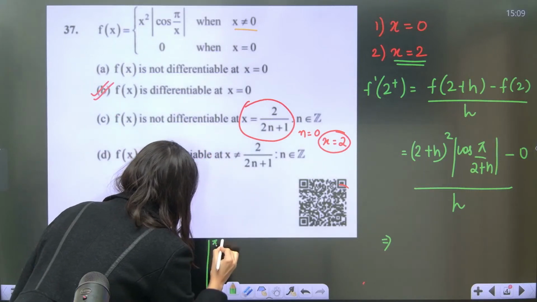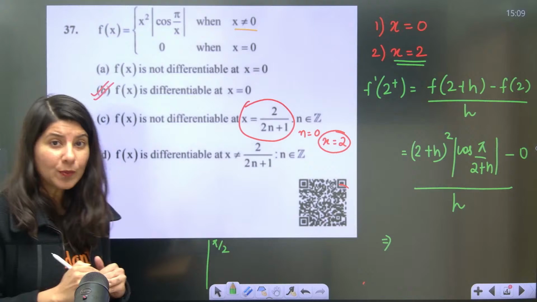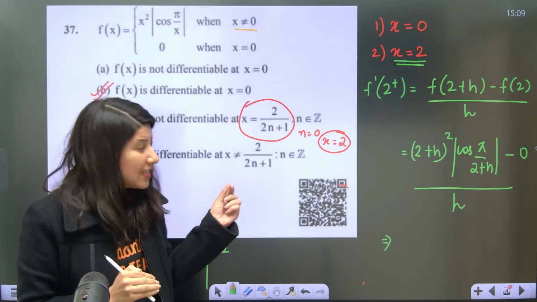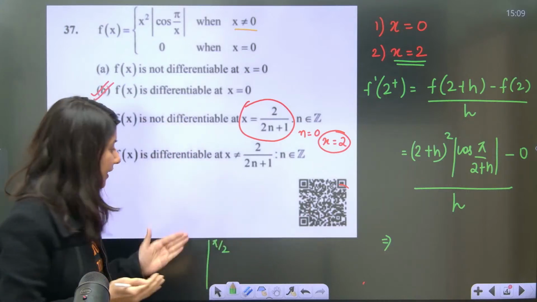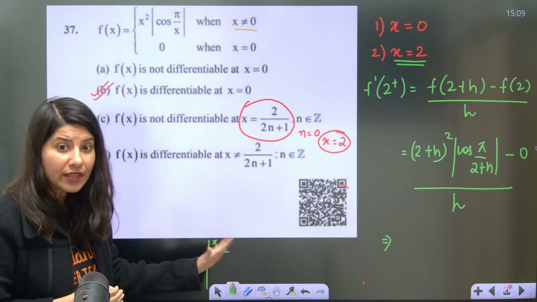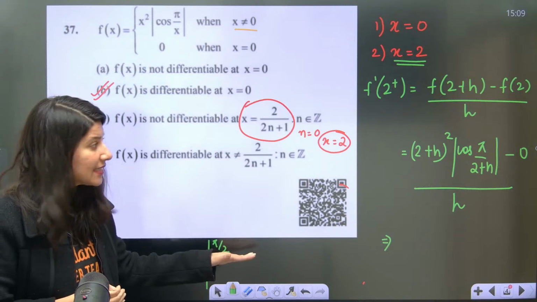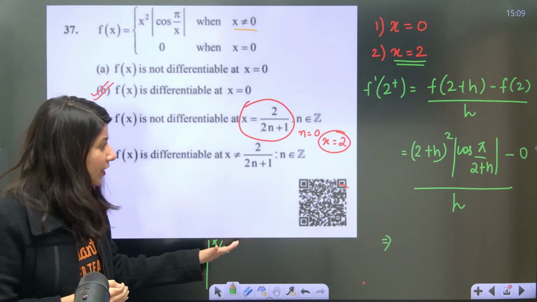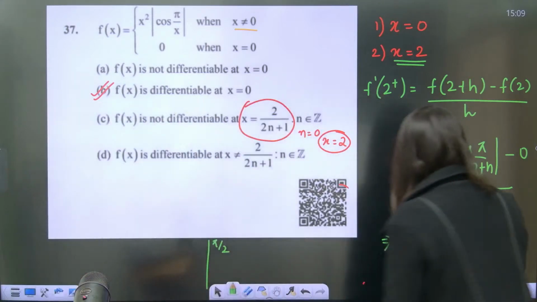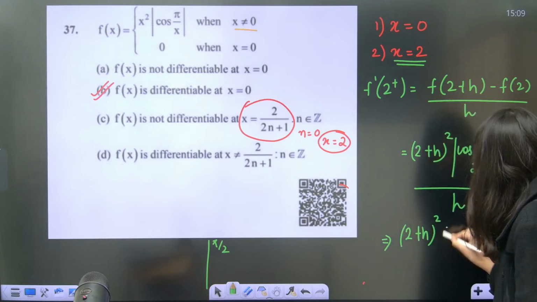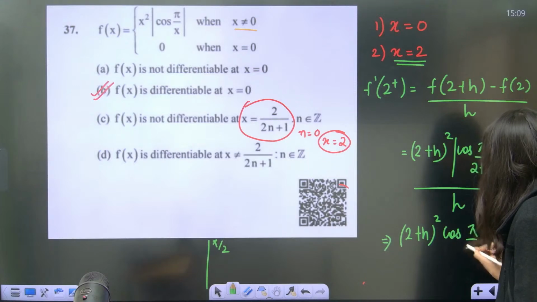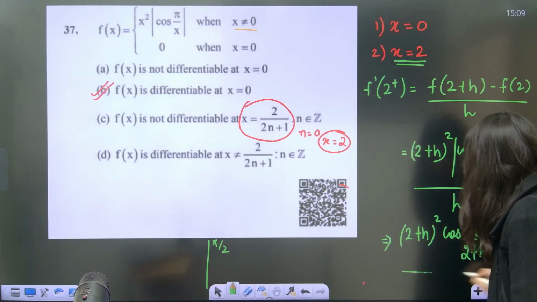This is your pi by 2. Okay. Pi by 2 plus h. So if you slightly increase your denominator, your value will decrease. So it will lie in first quadrant. Okay. Pi by 2 plus h will lie in first quadrant, where cos is positive. So this is 2 plus h whole square, and this is your cos pi by 2 plus h, and this is your h.